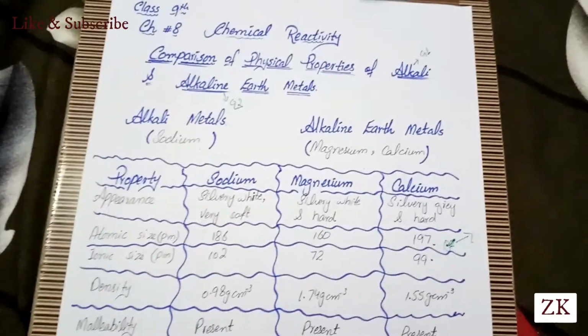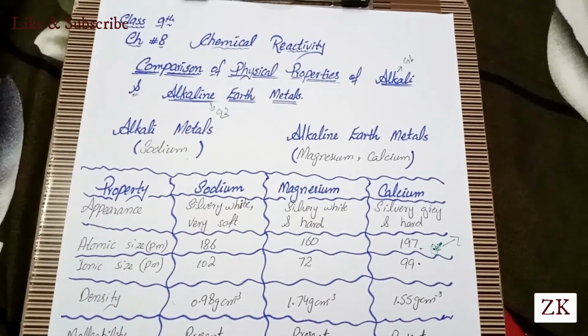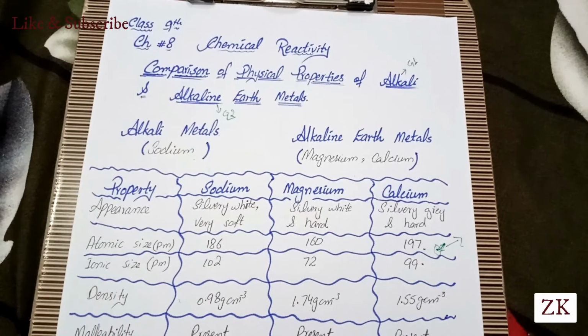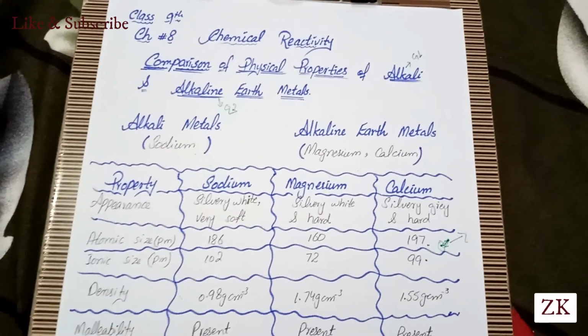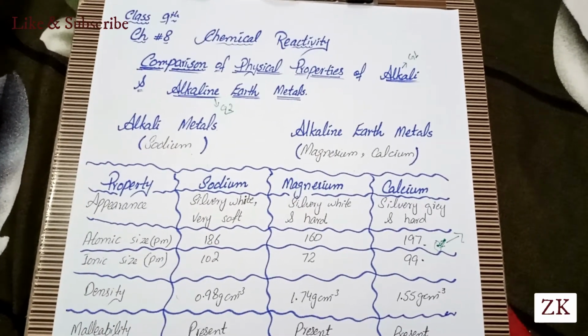In the next lecture, we will discuss the comparison of chemical properties of alkali metals and alkaline earth metals.